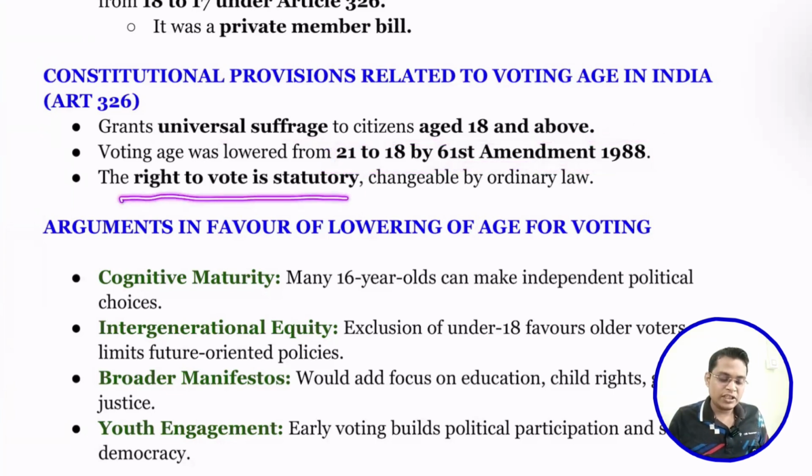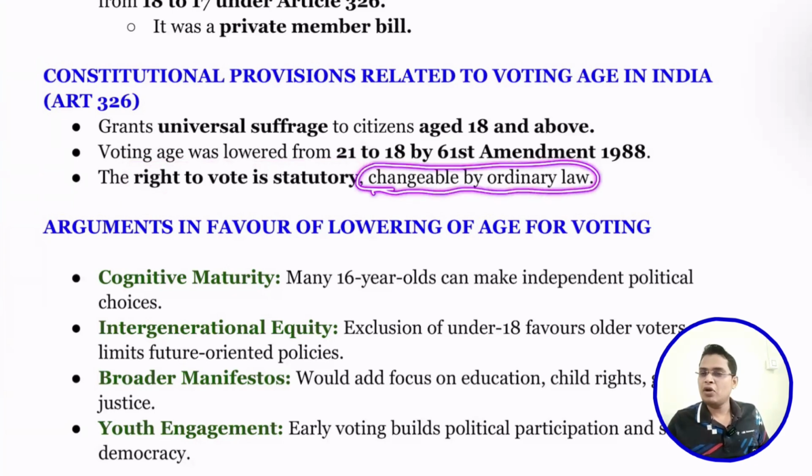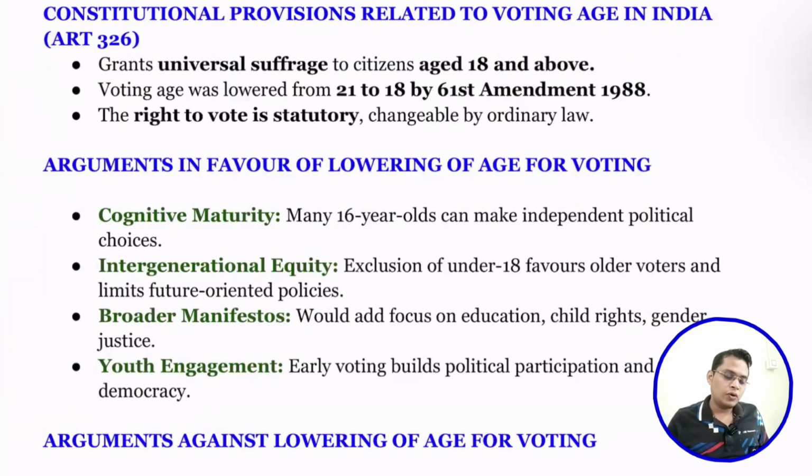So the right to vote is statutory. UPSC has already asked: the right to vote is what kind of right? First, fundamental right; second, constitutional right; third, statutory right; fourth, none. The Supreme Court has said multiple times, sometimes constitutional right, sometimes fundamental right. As of now, the right to vote is a statutory right. That means it is recognized through the Representation of People Act, so it is changeable by ordinary law. A simple law can change it.